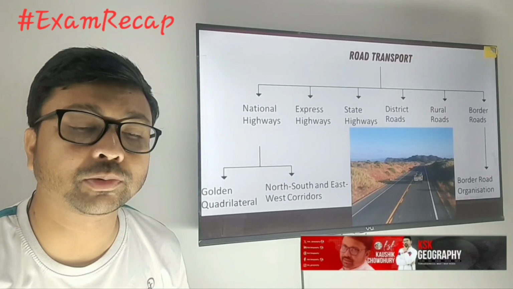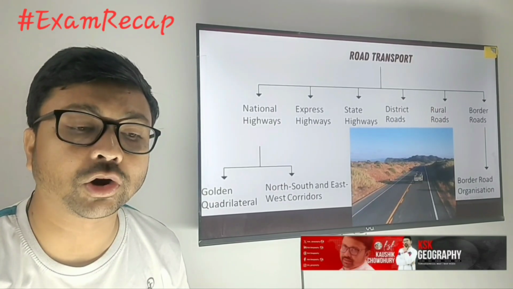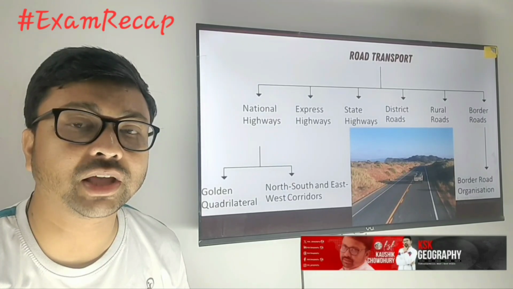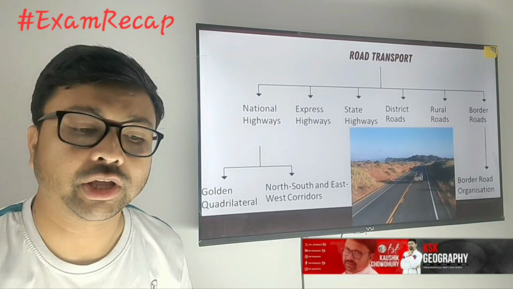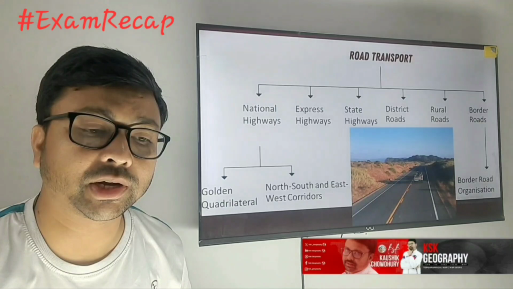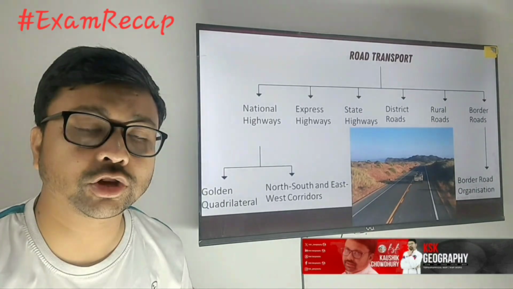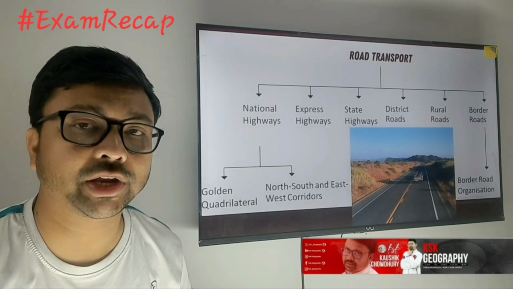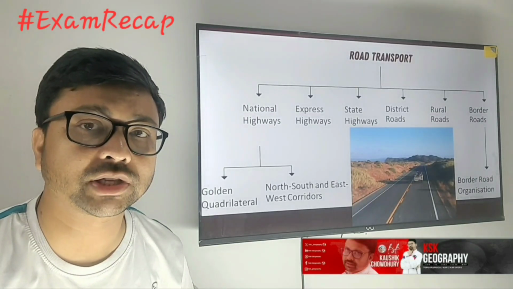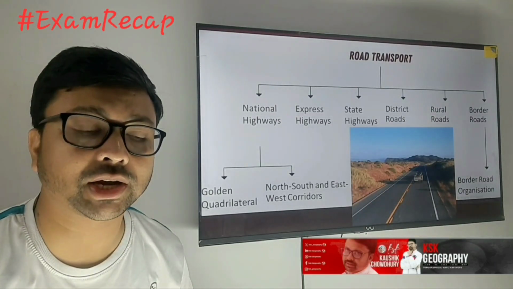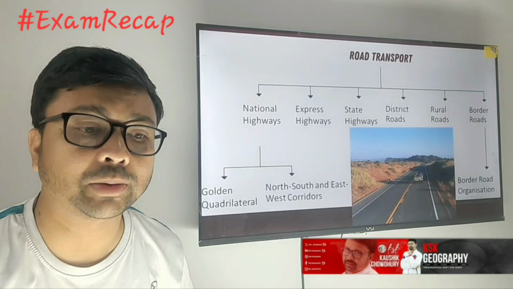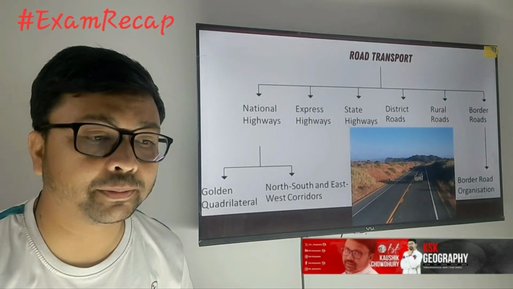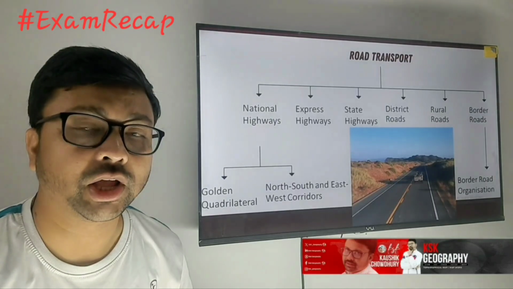Next, another type of roads are the border roads. Border roads will be in the border area, so they will be under the Border Roads Organization, that is BRO, which comes under the Defence Ministry. They will make sure all the border areas are connected with nearby national highways. So during an emergency situation or during a conflict with other countries, there will be no problem in making that network. That is the main purpose of the Border Roads Organization.